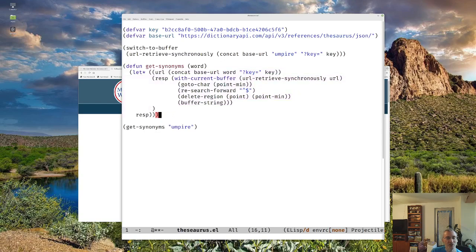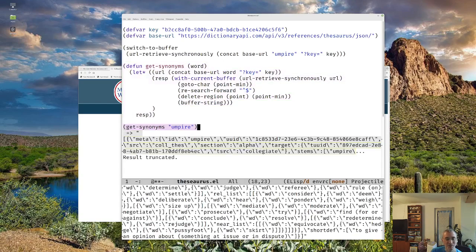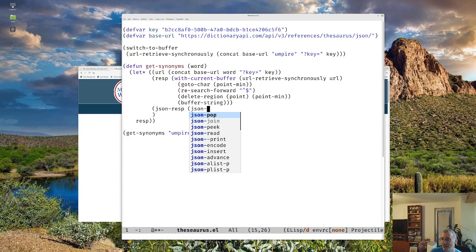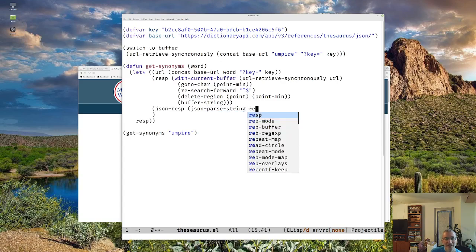Once again, let's just get the response. Okay, get the synonyms. I probably just messed up my parens somewhere. All we should have to do here is JSON response, our new local variable, is going to be json-parse-string of response.